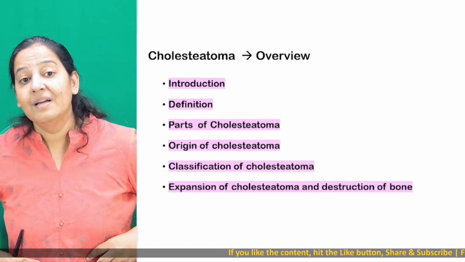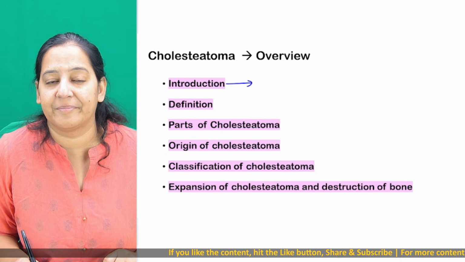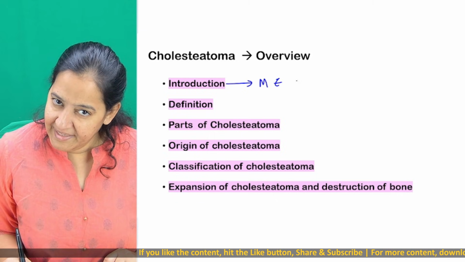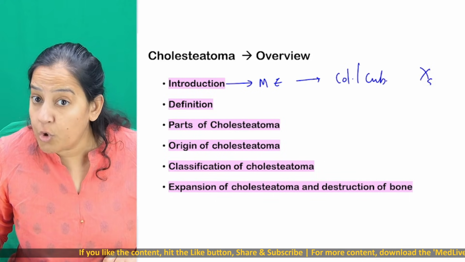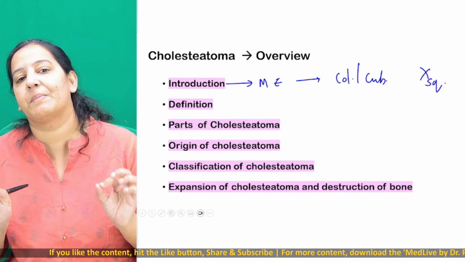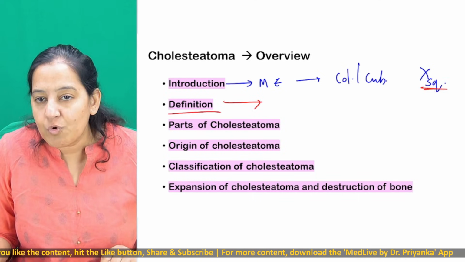Come on, say. So what is the introduction of cholesteatoma? You tell me what is the lining of the middle ear. Normally the middle ear has columnar or cuboidal lining. The middle ear doesn't have squamous. This is my introduction. So you tell me the definition of cholesteatoma. What is cholesteatoma? Squamous in the middle ear.